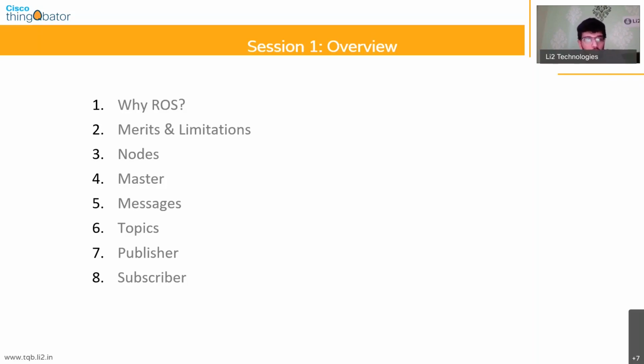Then we spoke about what nodes are. Nodes are basically programmable executables that you have within your ROS environment. Anytime you want your robot to perform a specific function, that particular function is written as a node. And nodes can be of two types: they can either be publishers or subscribers. Publishers are the kind of nodes that send out data, which can then be listened to by other nodes. And those nodes that listen to this kind of data are called subscribers. So these are the two types of nodes. And as someone else pointed out yesterday, a node does not have to just subscribe to one topic. It can send out many topics, and a particular node can also subscribe to many topics at the same time.